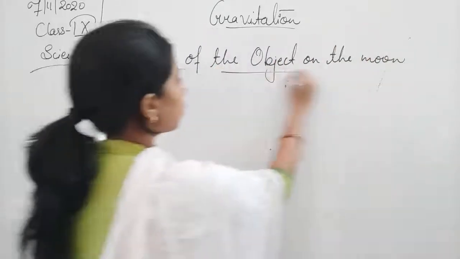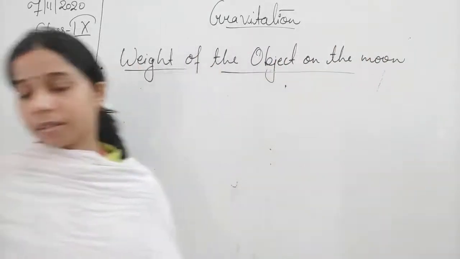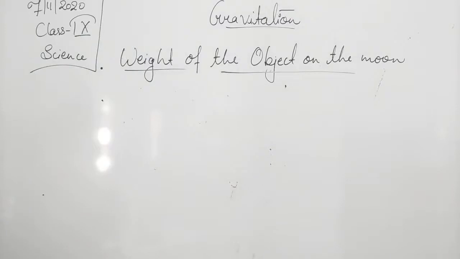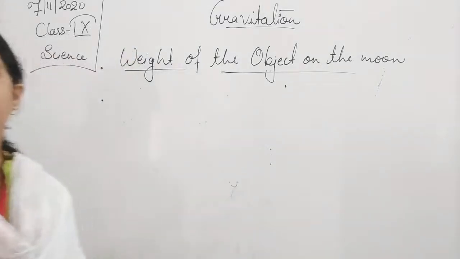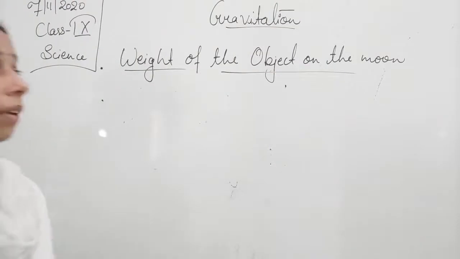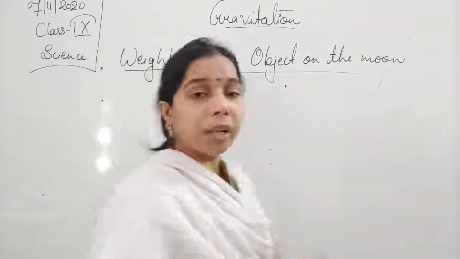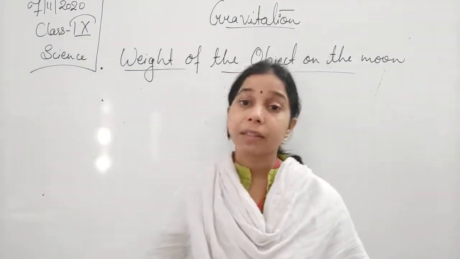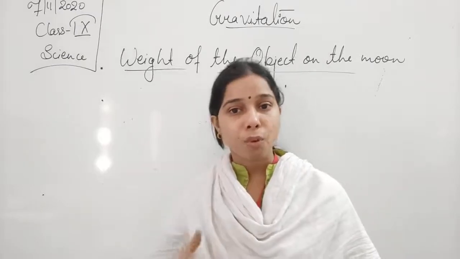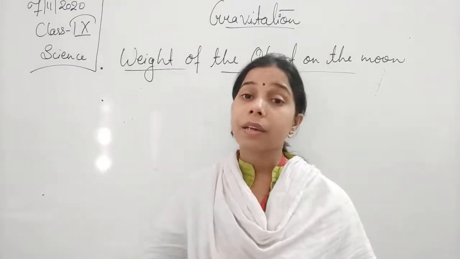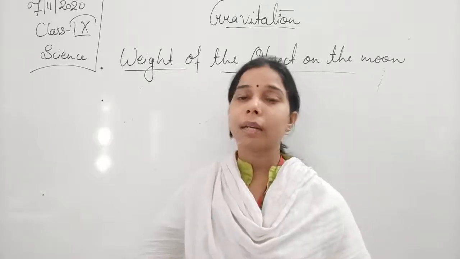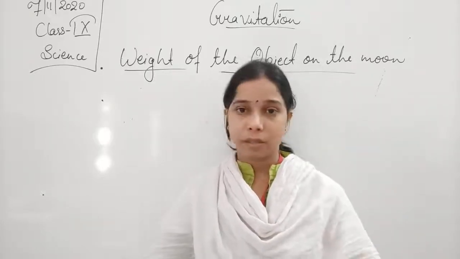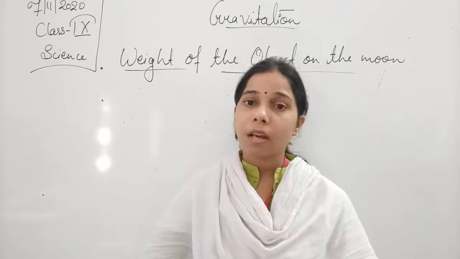Weight of the object on the moon, students. Now you see, we are saying that the weight on the earth is what? It is actually the force of attraction which is exerted by the earth on an object so that it will get pulled towards the center of the earth. That is the weight.